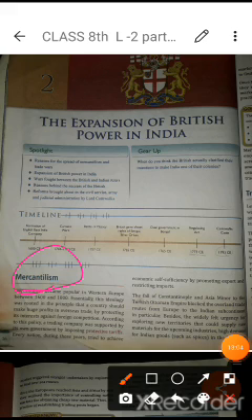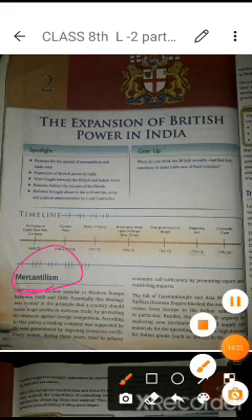So students, hopefully you will understand the topic: what the process of mercantilism is, what the different trade wars are, which companies first established themselves and in which century they came here, who were the Portuguese, likewise the Dutch, the French, and in which places they established their factories. This today we came to know. So one more time you can just go through it. Till then, have a nice day.